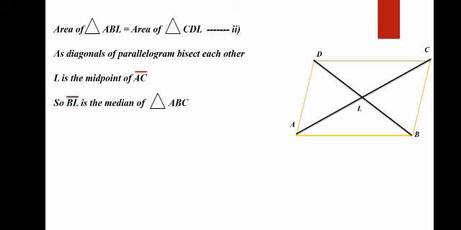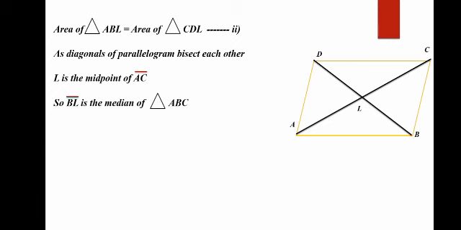As the diagonals of a parallelogram bisect each other, and they are meeting at point L, L is the midpoint of AC. If L is the midpoint of AC, then BL is the median of triangle ABC.